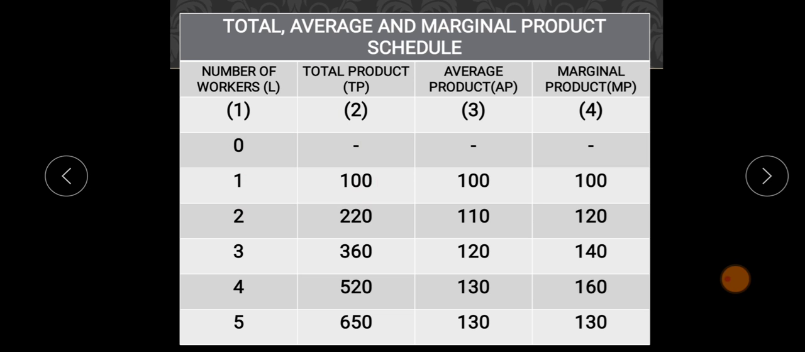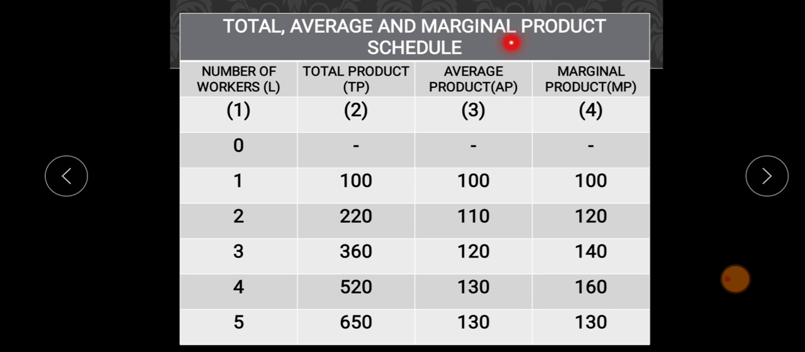Now suppose the producer wants to produce more units of the commodity. So he will add one more worker. Two workers will produce a total output of 220 units. This is the total quantity of the commodity produced by two workers. Similarly, three workers produce 360 units of the commodity. Similarly, five workers produce 650. So this is the total production.